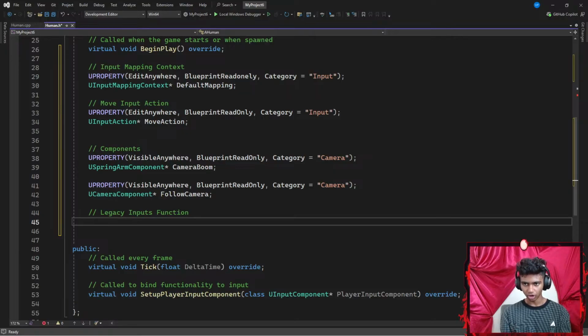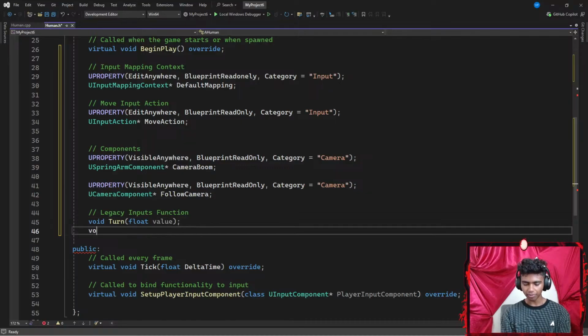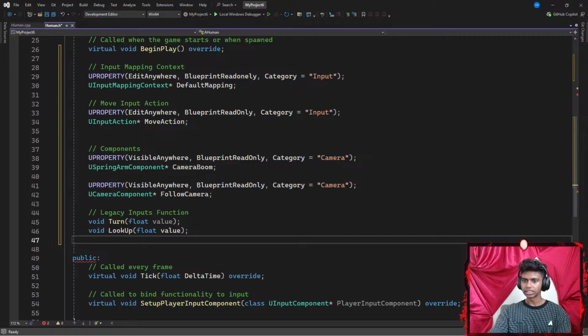So for that, I'm going to declare a void function called something like turn, because this is for turning. My turn function requires a floating point parameter called value, ending with a semicolon. Then I'm going to create another void function called something like lookup, which requires a floating point parameter again, called value, ending with a semicolon. And that's pretty much it.